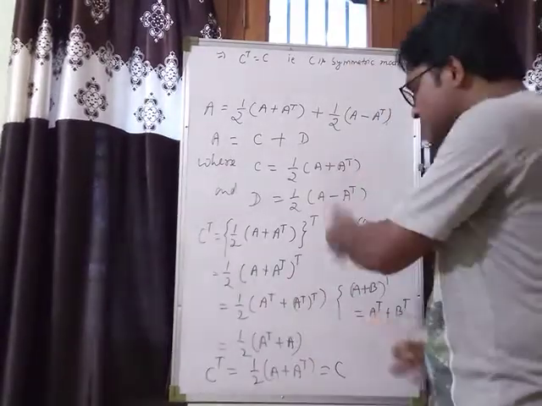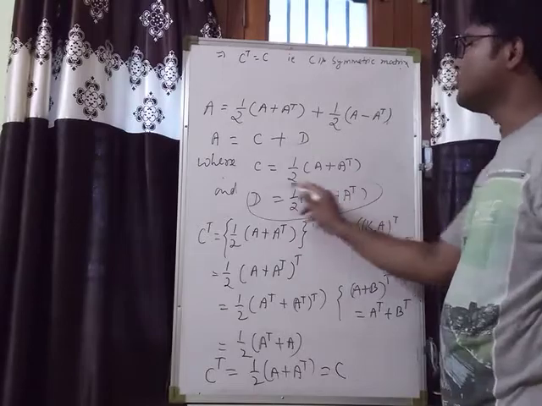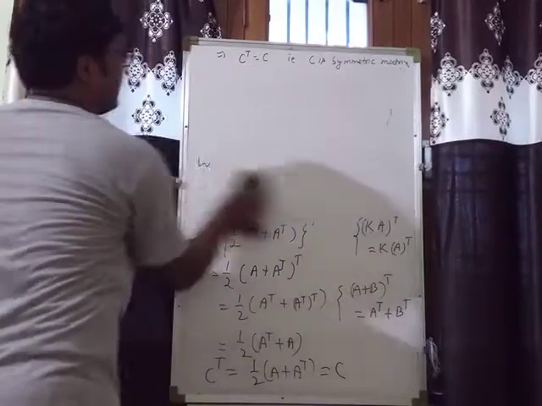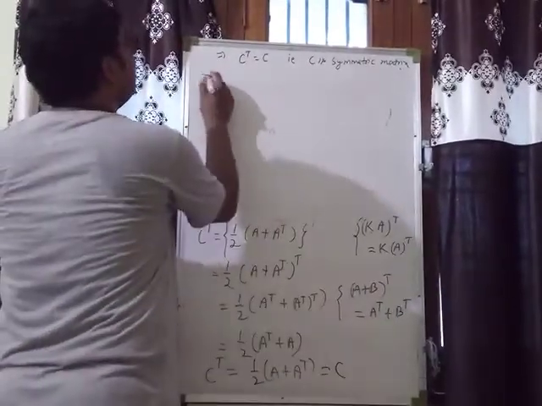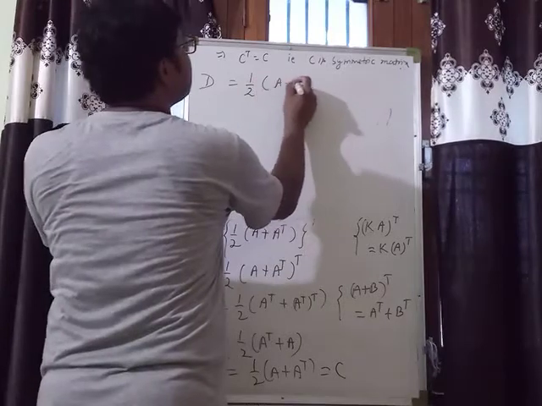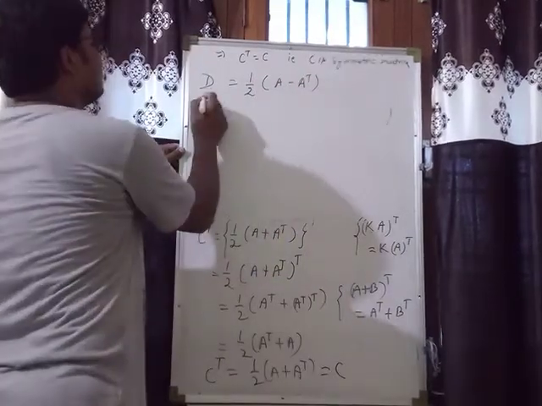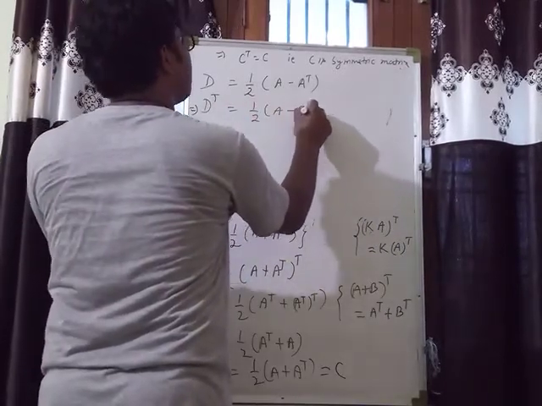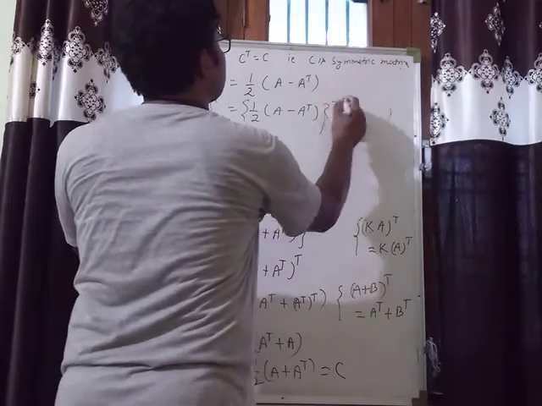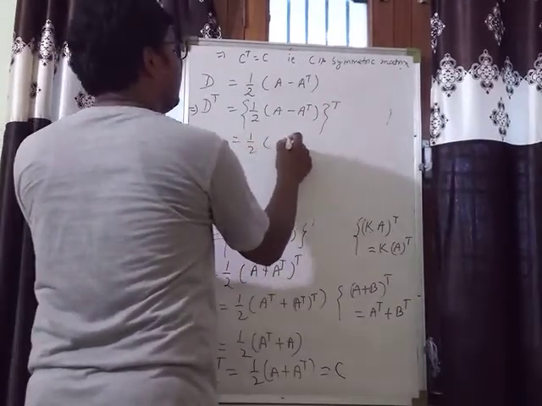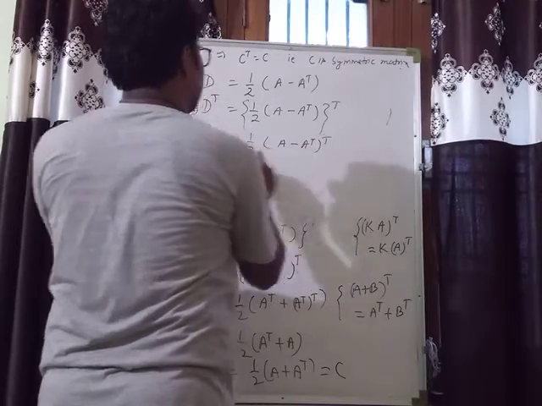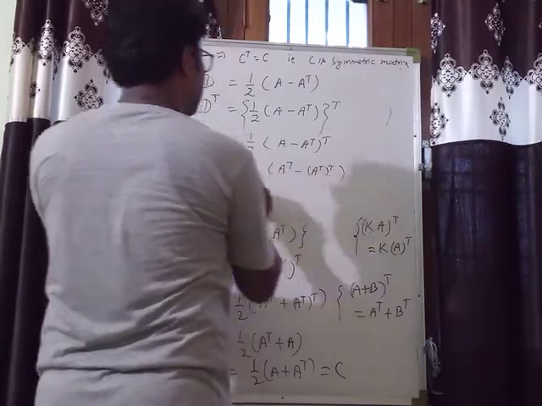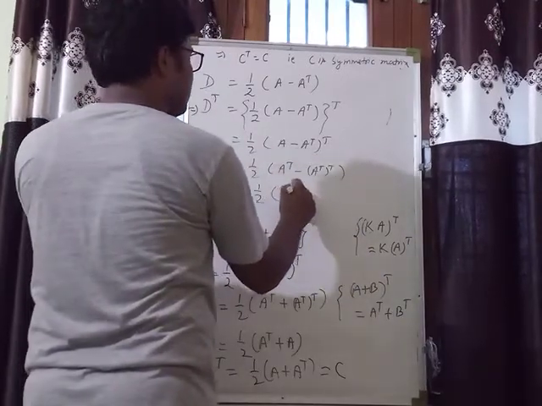Okay, and in the same way, when we take D, what will we prove? Consider D. You can note this down. D was half A minus A transpose. So find out D transpose. That will be half A minus A transpose. So it will be half A transpose minus A transpose. That is half, this is A transpose minus A.